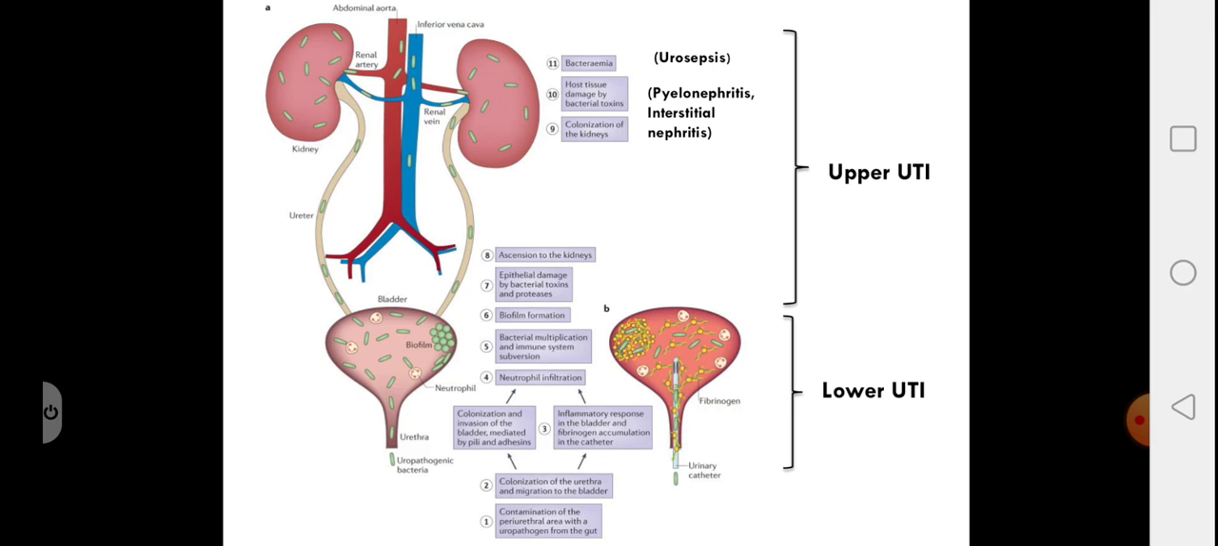If the infection is not controlled at this point of time, it further ascends via the ureter into the kidneys. It causes colonization of the kidneys. There's a lot of host tissue damage resulting in pyelonephritis and interstitial nephritis, and further this infection in the urinary tract may enter into the bloodstream causing urosepsis.